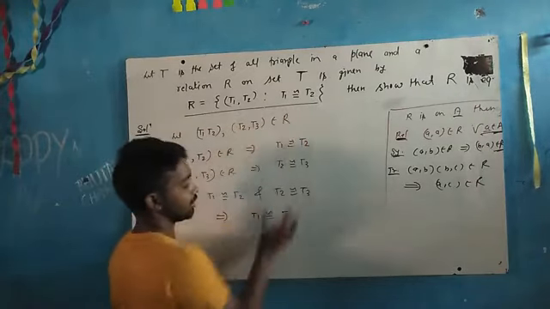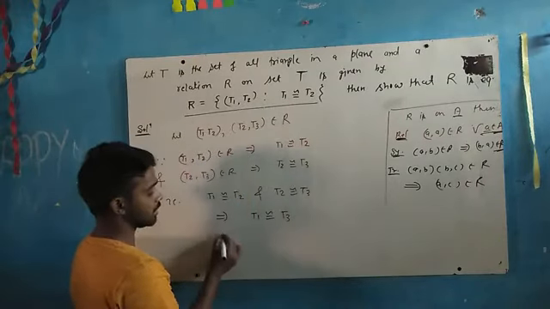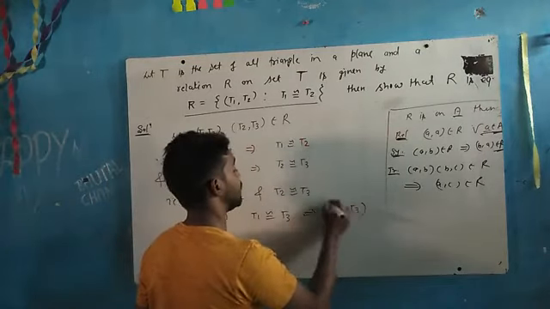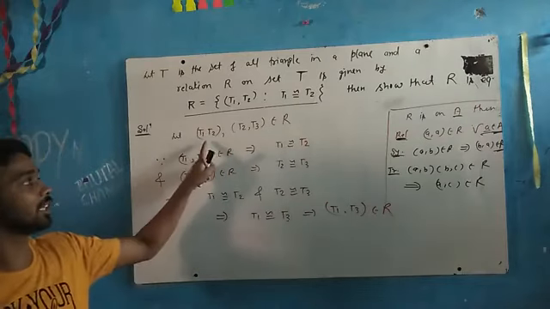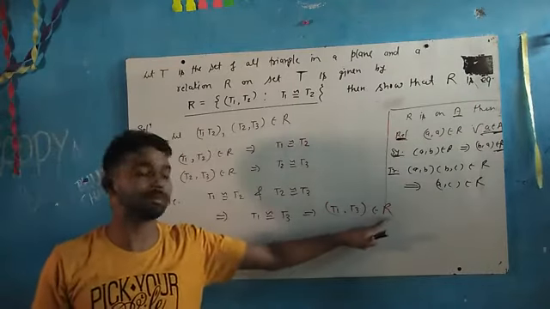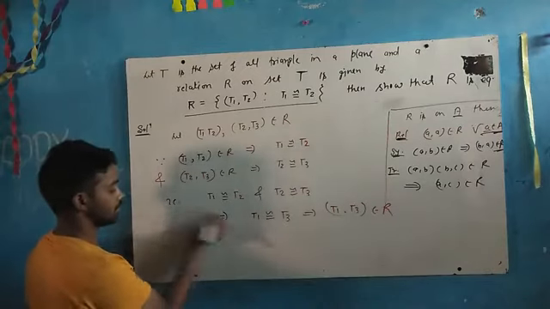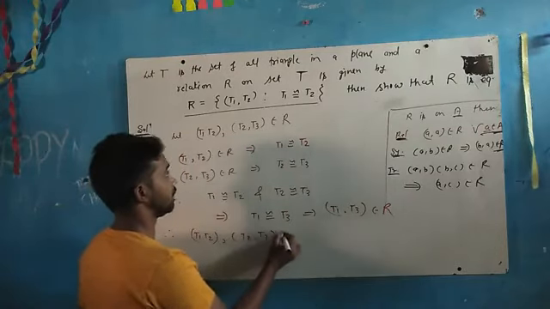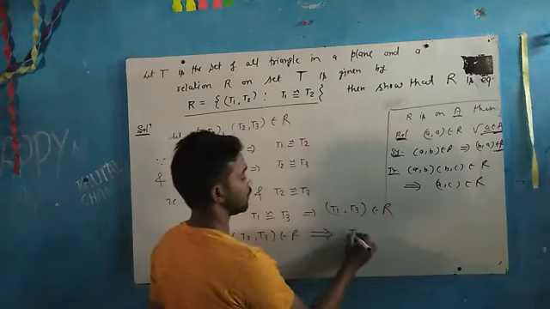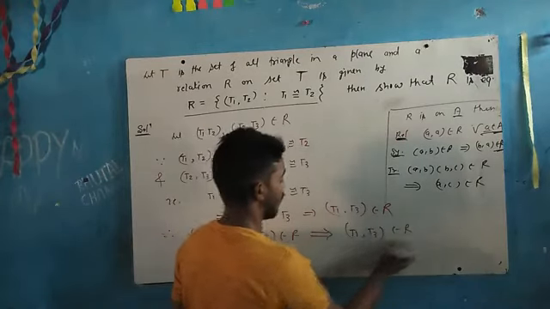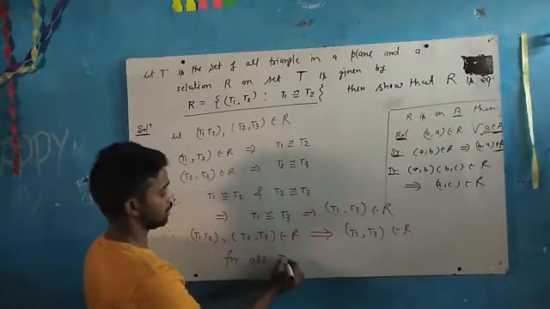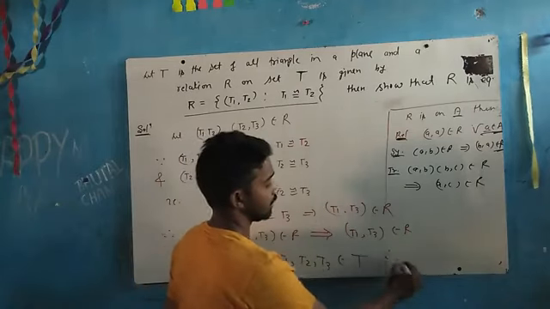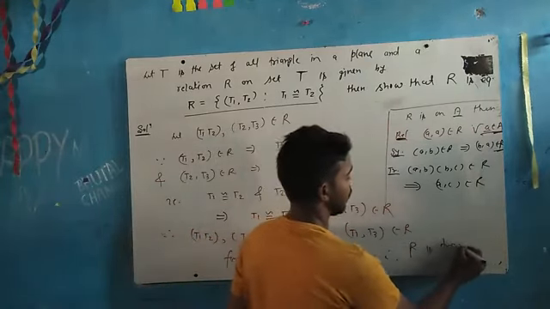Now see beta, 1 and 3 came, so here also 1 and 3, so this implies that T1 comma T3 belongs to R. So what we have shown is that if T1 comma T2 and T2 comma T3 belong to R, then T1 comma T3 belongs to R for all T1, T2, T3 belonging to T, and hence R is transitive.